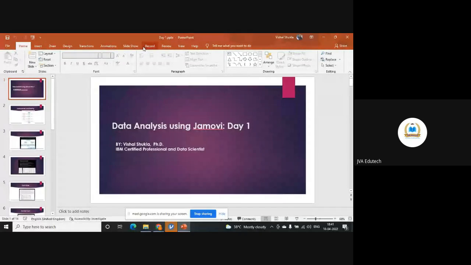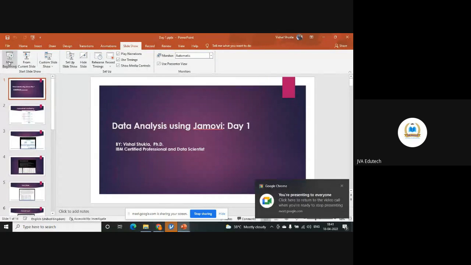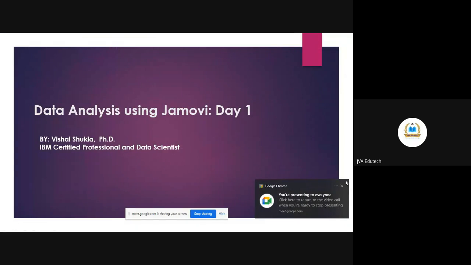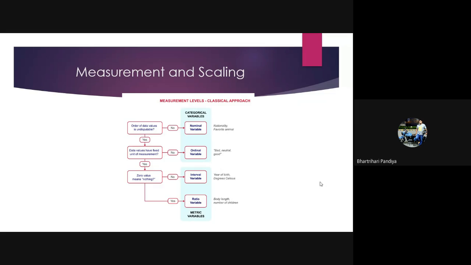Is my screen visible? Participants, is my screen visible to you people? Please speak up. Yes, sir, it is visible. Okay, fine.